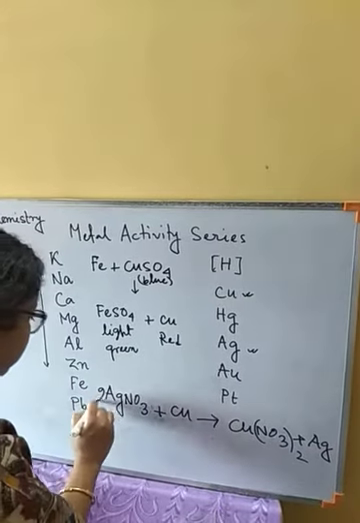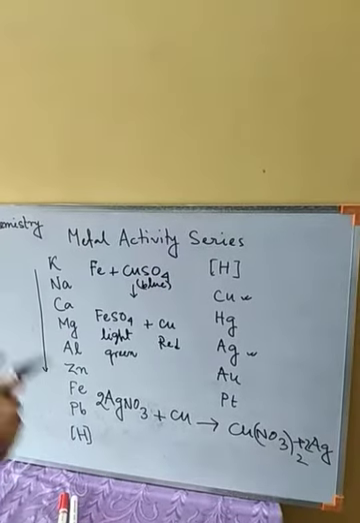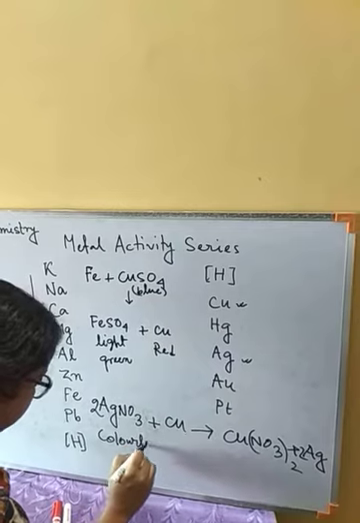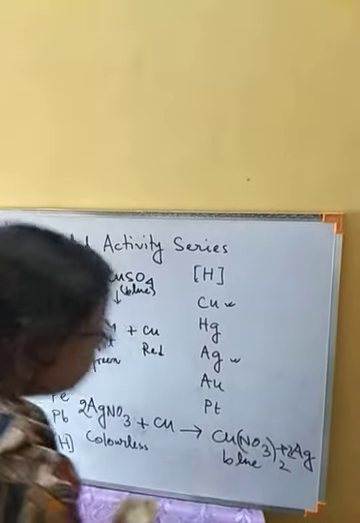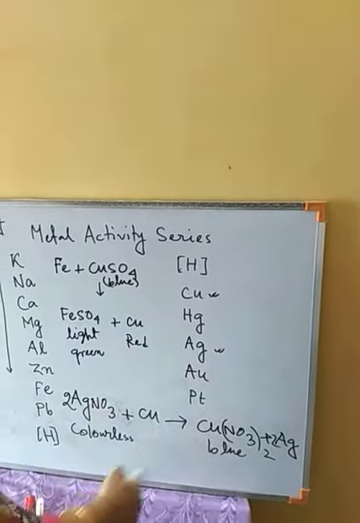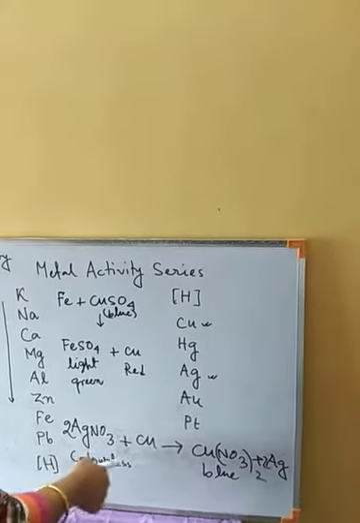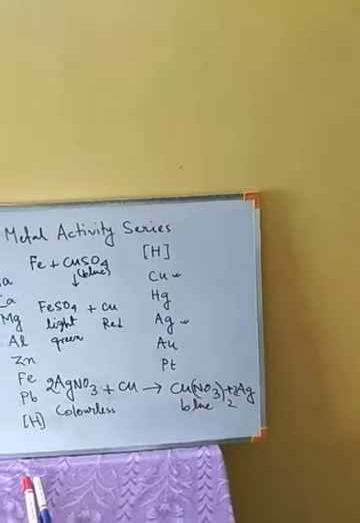Okay, 2 will be 2. Now this is colorless, no color is there, but copper nitrate is blue in color. So the color of the solution changes from colorless to blue. So this observation we can get from this reaction, and from this we can understand that copper is more active than silver.